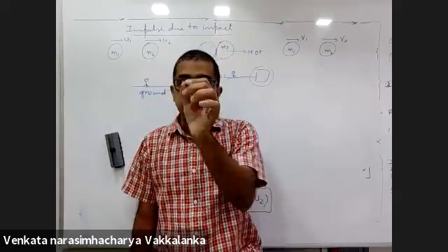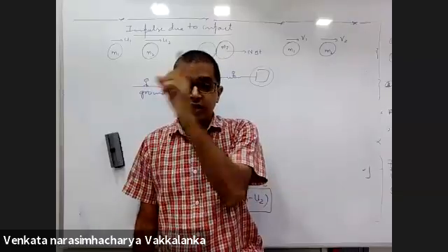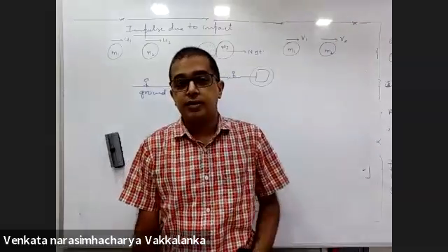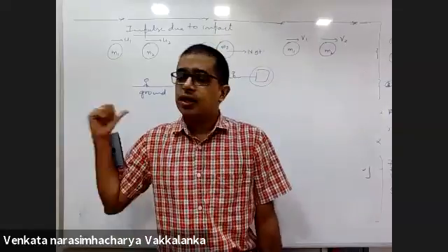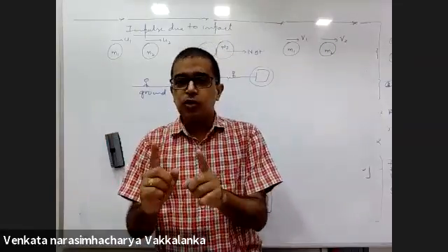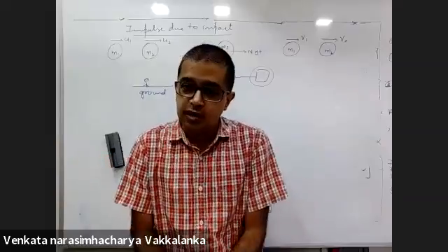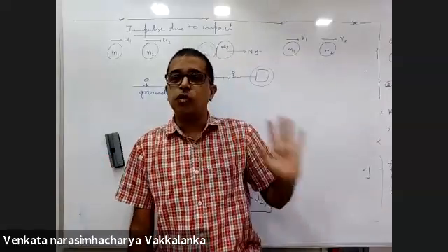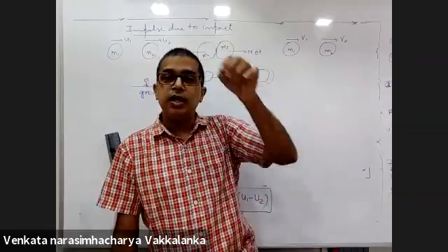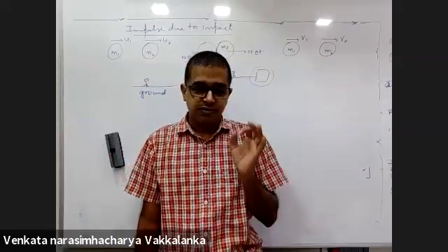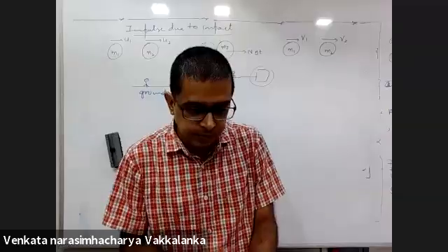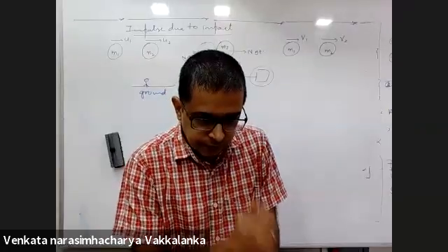So VCM is constant before collision, during collision, after collision. No external force. Ground is at rest. So these both people will not report any pseudo force. They'll report only the real force. So they'll report the same force on this particle. They'll report the same change in momentum. Firstly, is this point clear? Yes, sir.